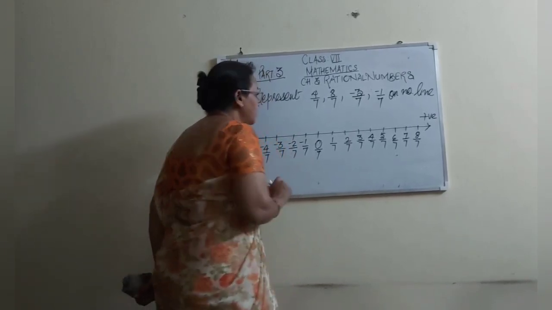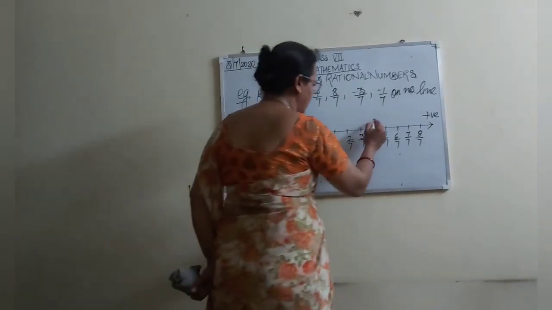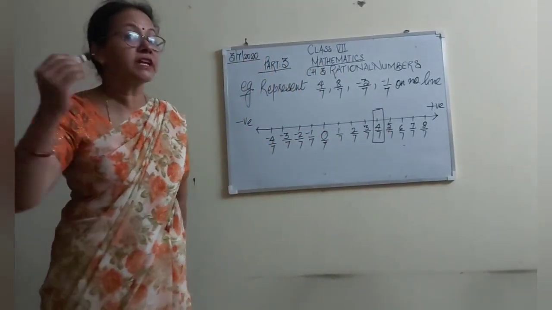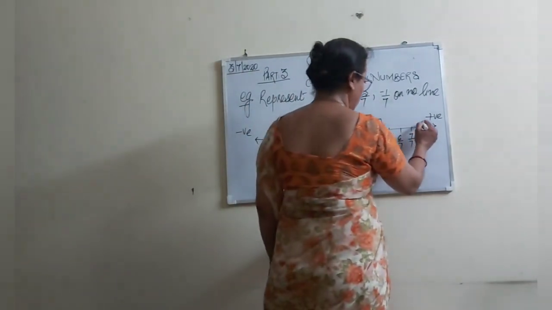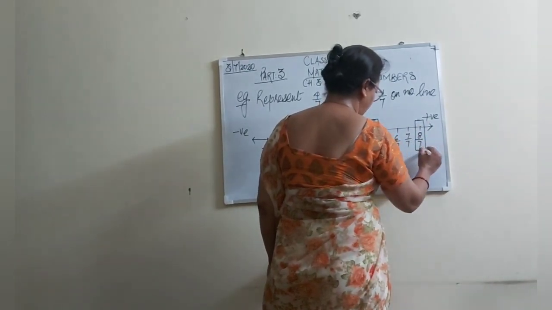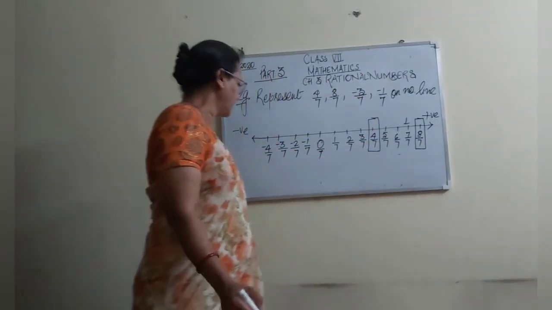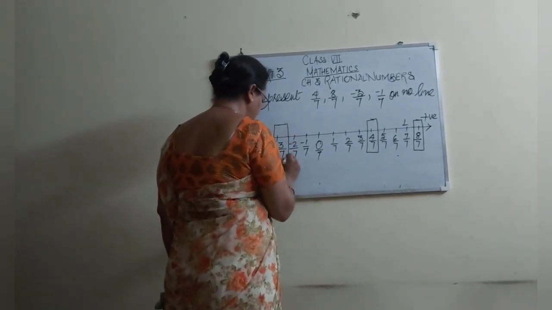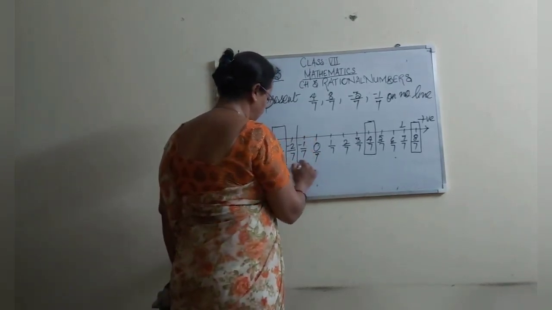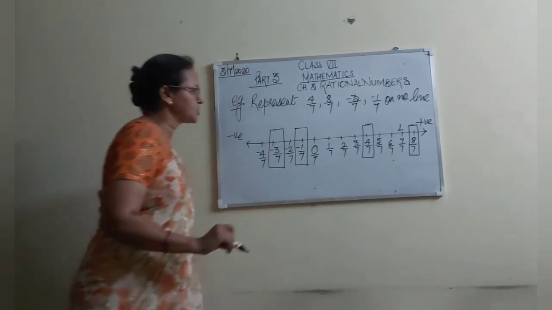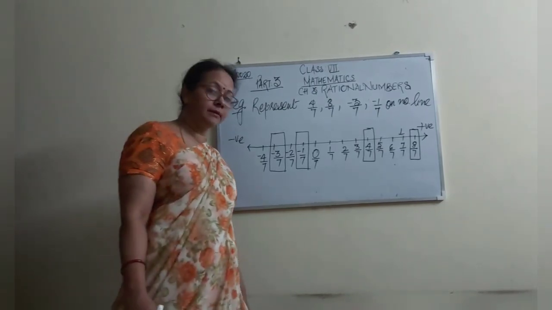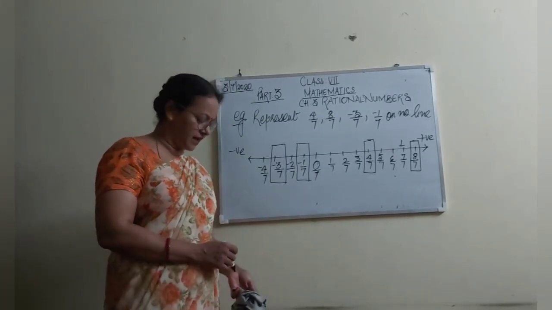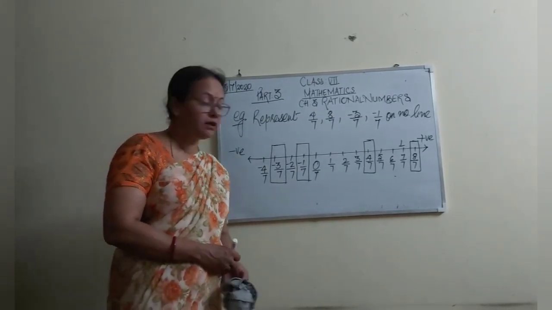So what are we going to represent first of all? 4 by 7. This is 4 by 7. You have to recapitulate, because in the previous video we have done 8 by 7. This is 8 by 7, and 7 by 7 means this is 1. Next is minus 3 by 7. This is minus 3 by 7. And one more, minus 1 by 7. This is the representation of rational numbers on the number line. Is it clear, students? So we will go for the next questions of exercise 3.1.